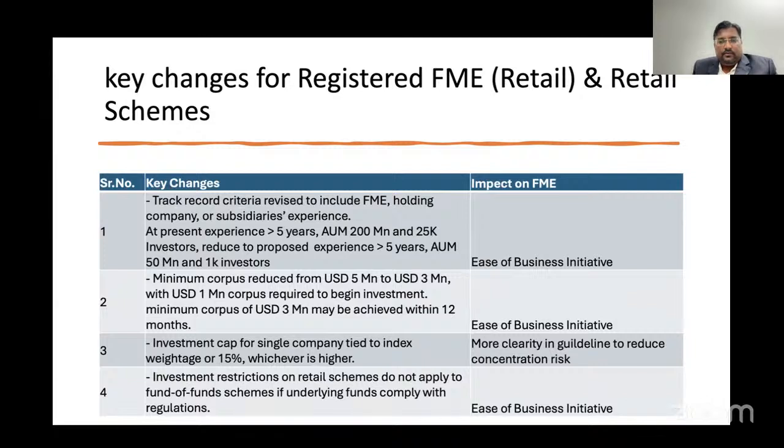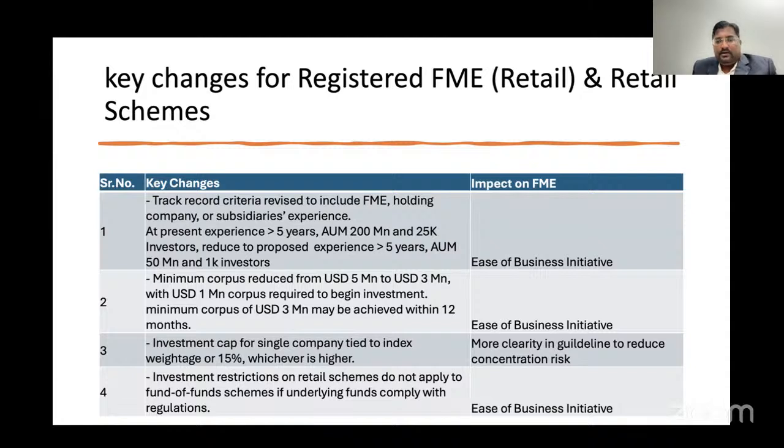Earlier, to start a fund setup at Gift City, experience in fund management of more than 5 years was required, AUM managed of more than 200 million, and at least 25K investors catered to. But now, as an ease of business initiative, it has been reduced to 50 million, and the investment base can be 1,000.